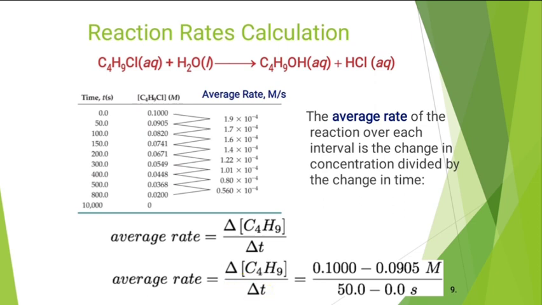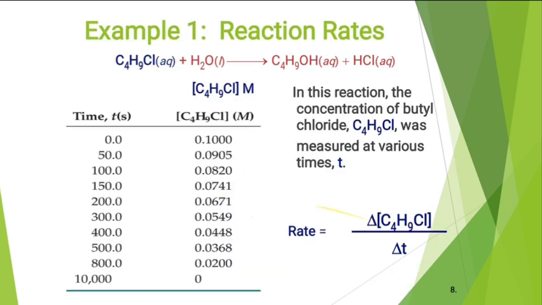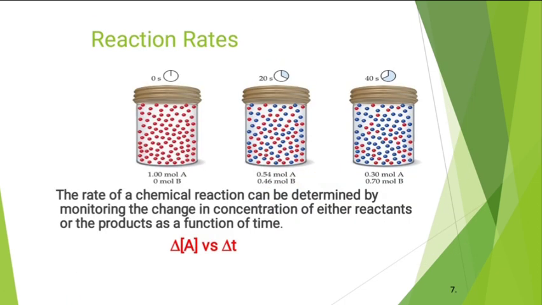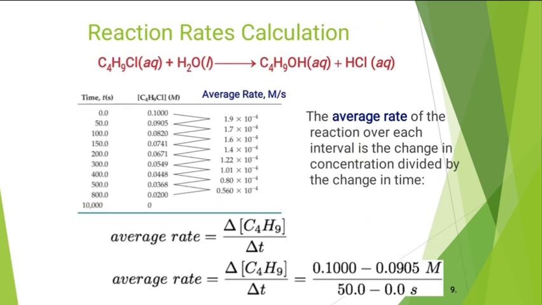The higher time is 50 seconds and the lower is 0 seconds, so the value taken is 50 minus 0. After calculating this, you can find the exact value of the average rate. So this is our rate, just the change in concentration with respect to time. This is the reaction rate.